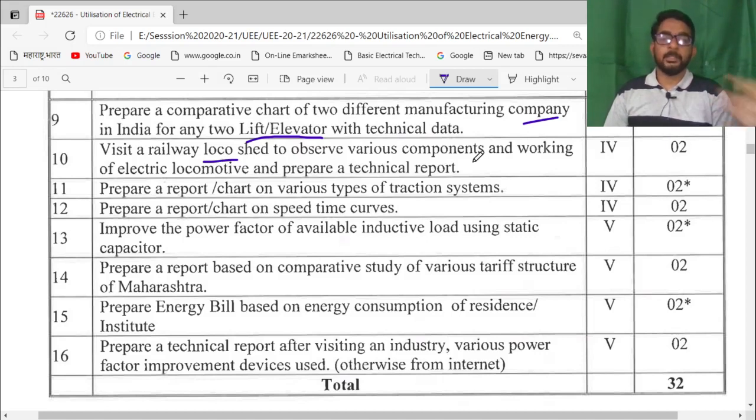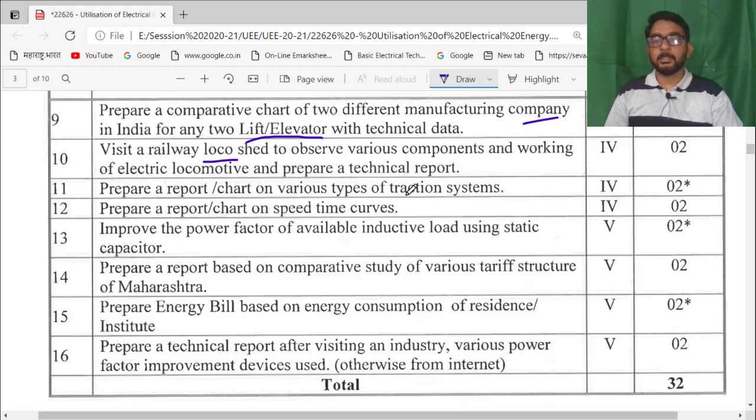If a railway loco shed is not available in the nearby area, then students can visit any standing electrical railway engine. Prior to that, they will take proper permission, carry out the process, and prepare a technical report.